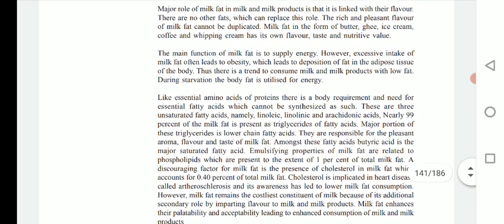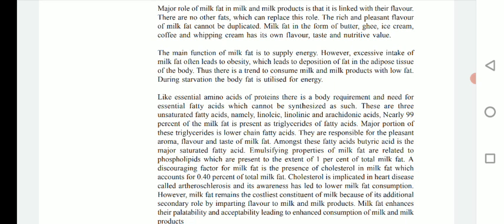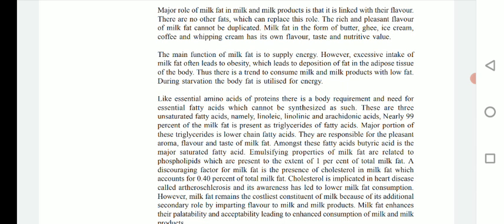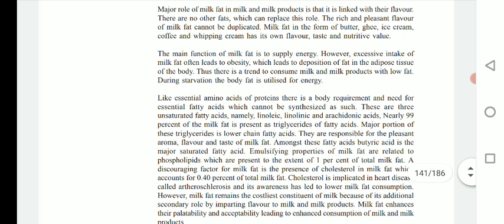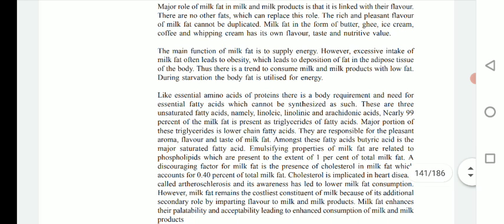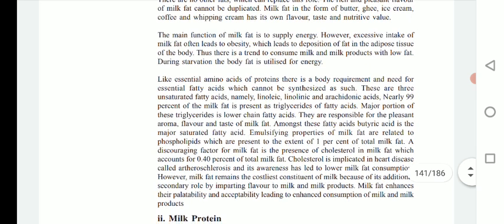Okay, so the main function of milk fat is to supply energy. We know that we get maximum energy by burning of fat molecules. So after drinking milk, the fat portion supplies energy. Okay, however, excessive intake of milk fat often leads to obesity, which leads to deposition of fat in the adipose tissue of the body. So there is a trend to consume milk and milk products with low fat. During starvation of the body, fat is utilized for energy.